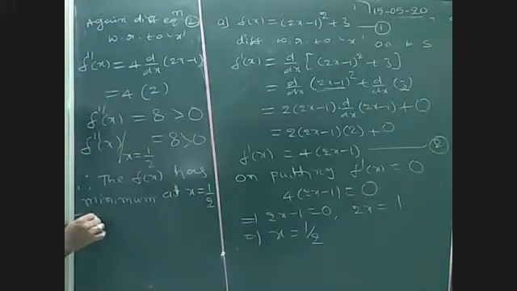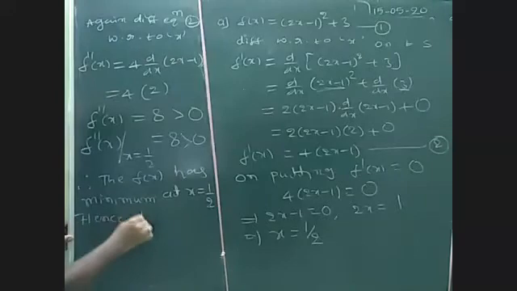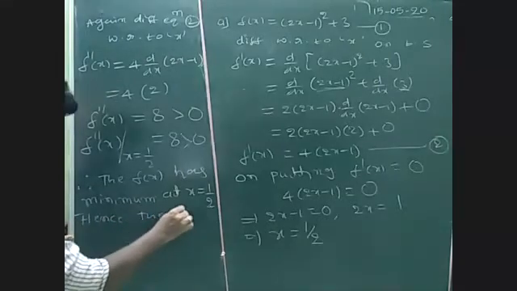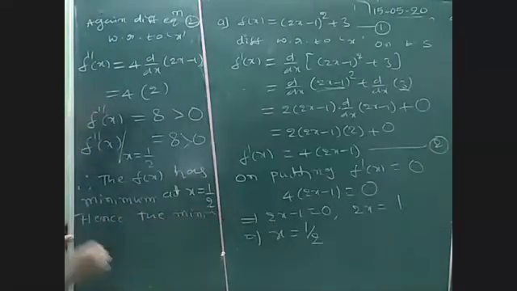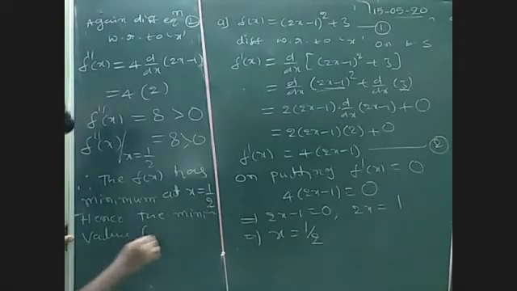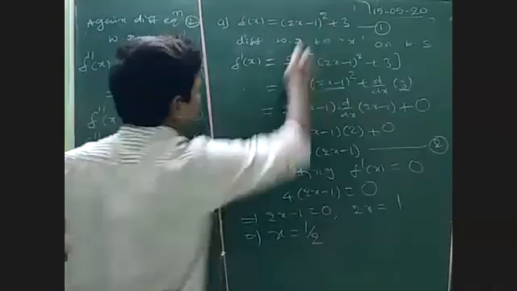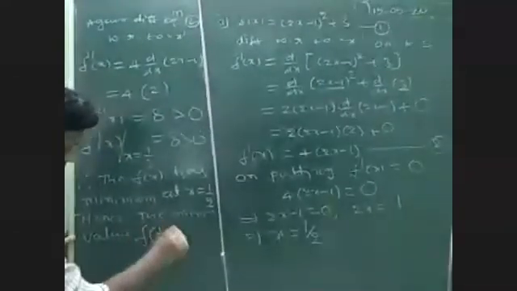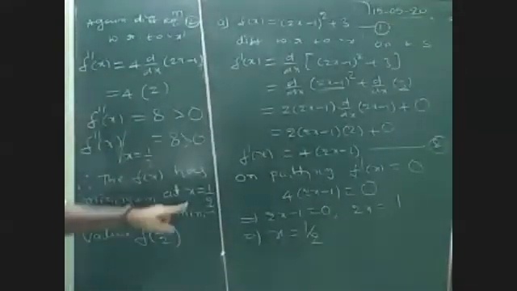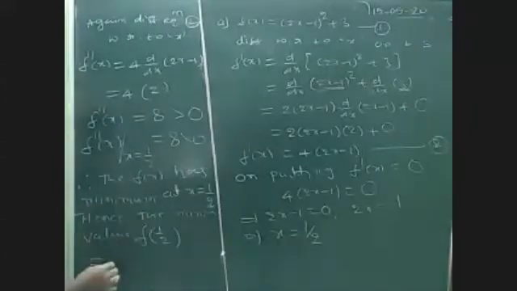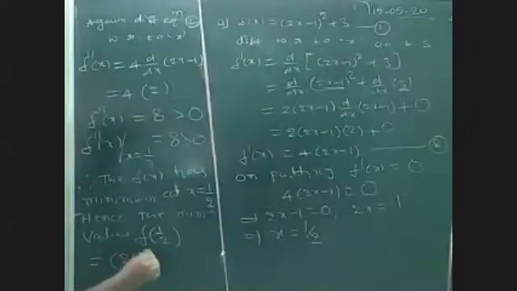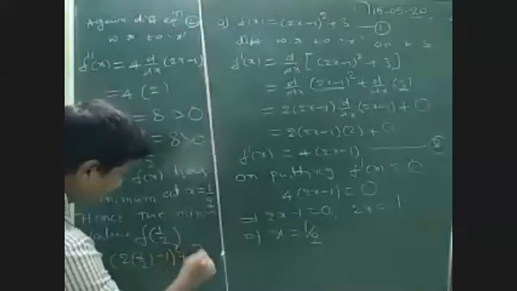And the minimum value, we can find the value now. f of 1 by 2, substitute 1 by 2. Minimum value is f of 1 by 2 is equal to, okay, substitute there 2 into 1 by 2 minus 1 whole square plus 3.